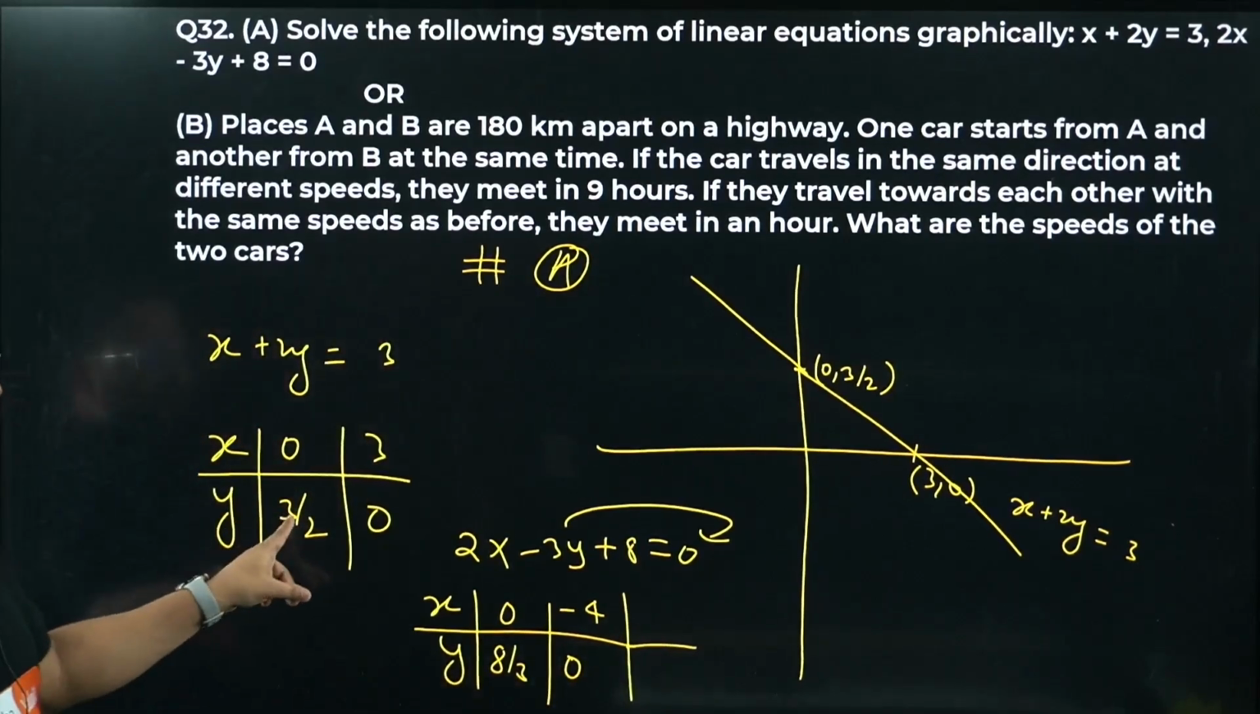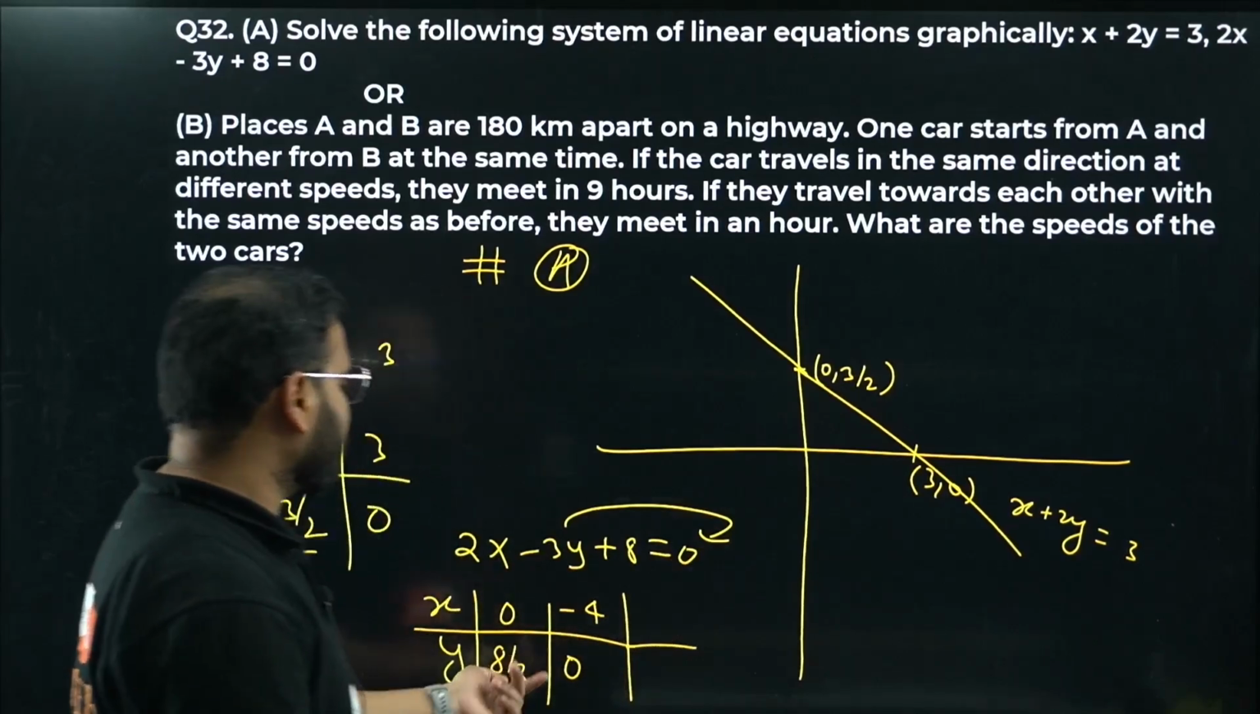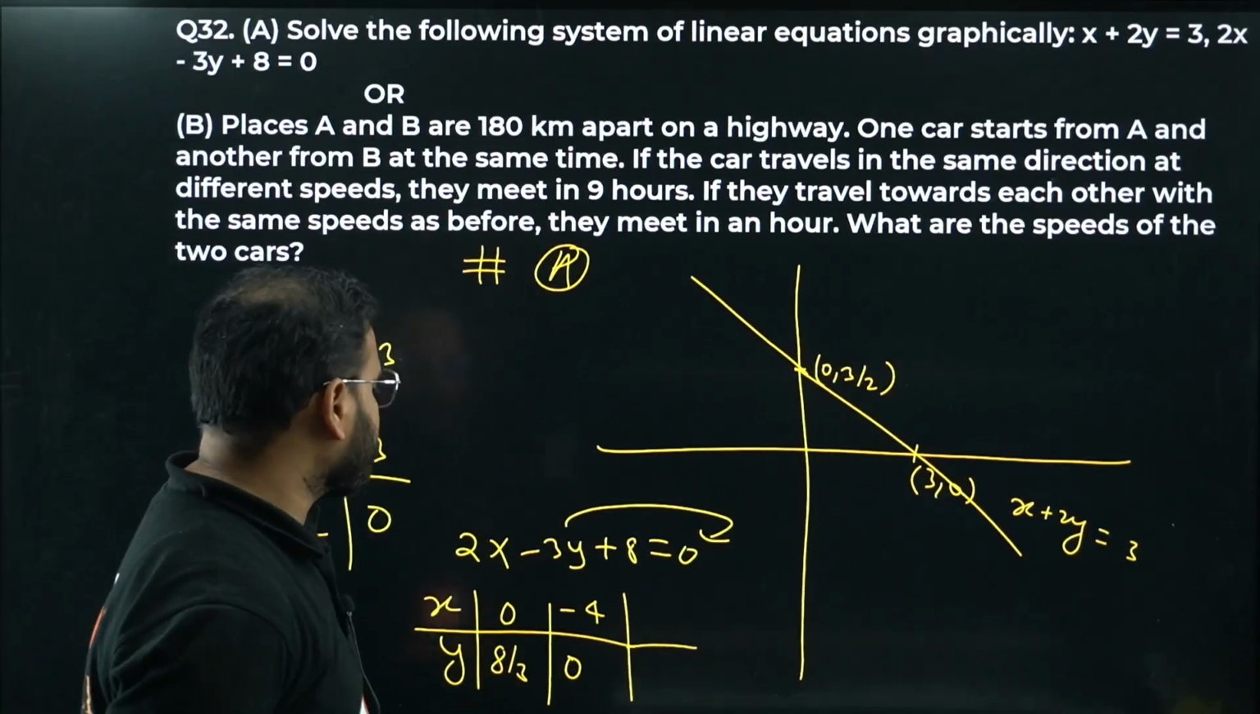3 by 2 means 1.5. You can plot it over here. But this will be difficult. 8 by 3 is a recurring number, right? So it is difficult to plot this. So I'll take one more number. What can I take?